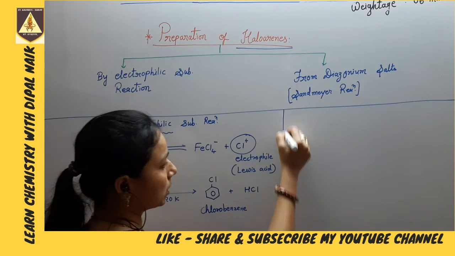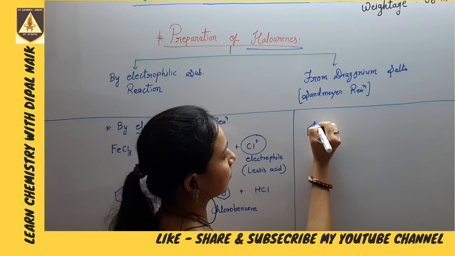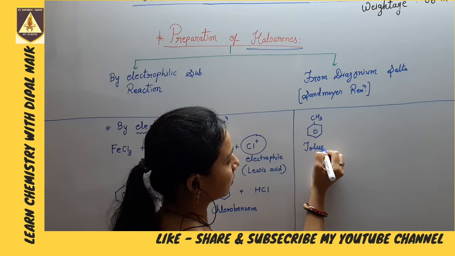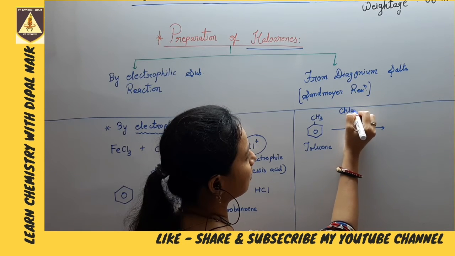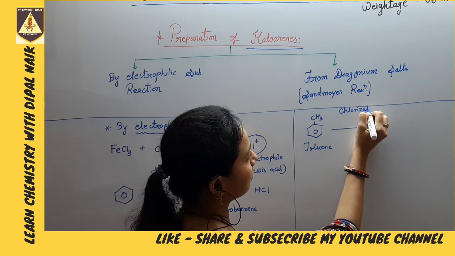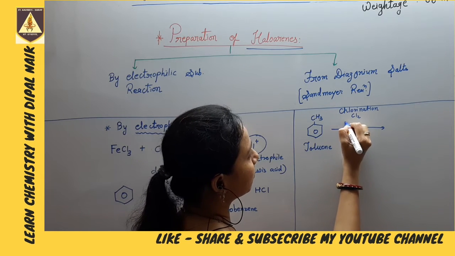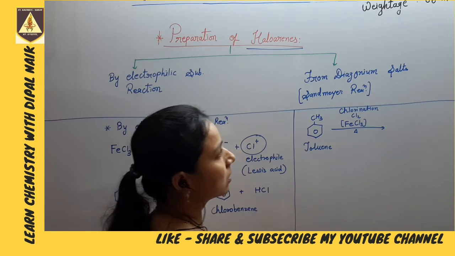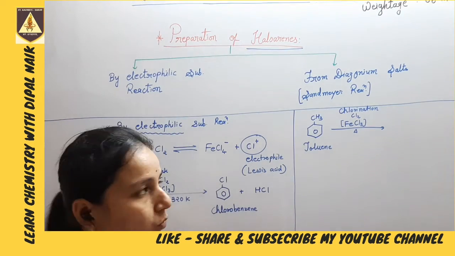Another example we take. This is toluene, chlorination by Cl2 in presence of FeCl3 catalyst. See, this is the correct method to write a reaction equation.